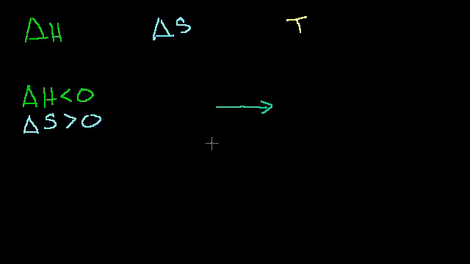Maybe we have more particles. We've seen that entropy is related to the number of particles we have. So this could be a reaction where, let's say, I have that guy, and he's got one guy like that there, and then I have another guy like this.